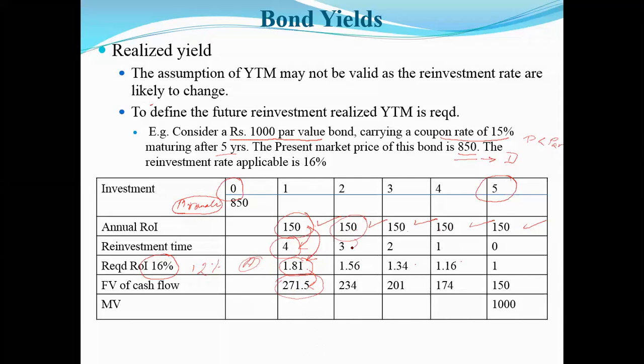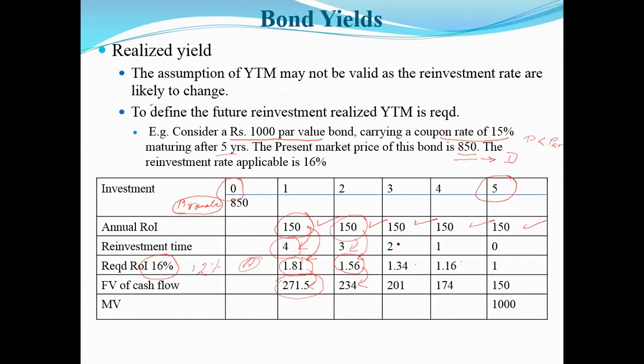Now she has only 3 years of time left for investment. If she invests this money at 16% for the next 3 years, this is the amount that she is going to generate at the end of 3 years for 1 rupee. I multiply this value with 150 rupees, and once I multiply, I will get 234.